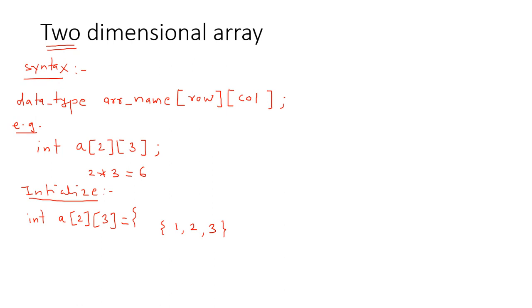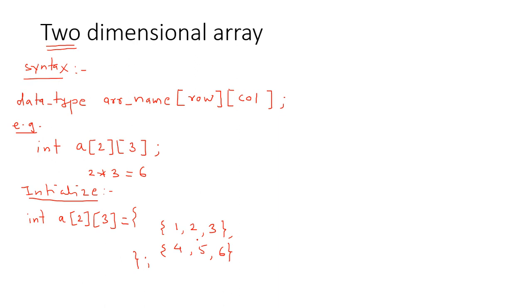Now 3 elements in 2 groupings. That means there are 2 rows and each row contains 3 elements. So 3 elements I have written here. This is the first row, and then 4, 5 and 6. So this is the second row, and this is the completion of my array initialization. So this is the first way to create and initialize the array.